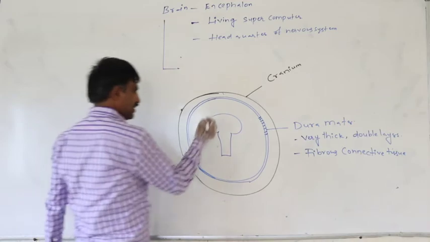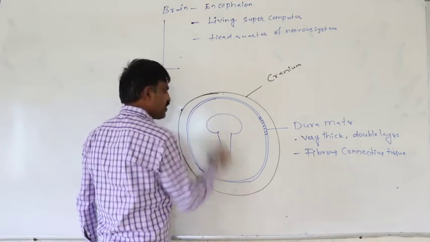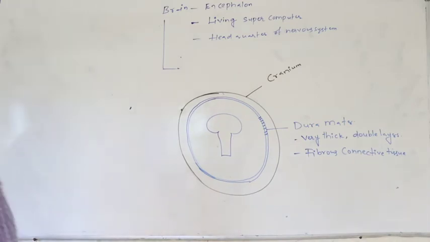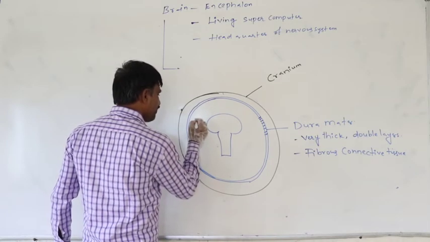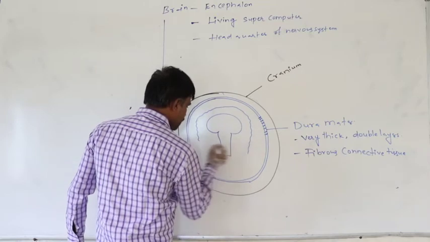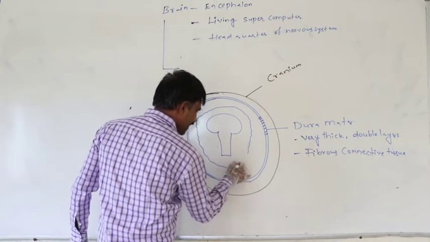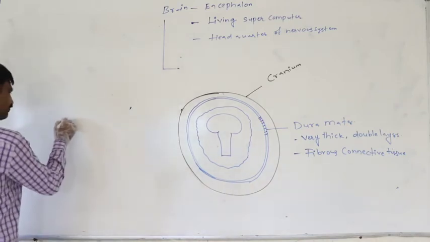Below that, the webby membrane which is present like this is said to be the arachnoid.